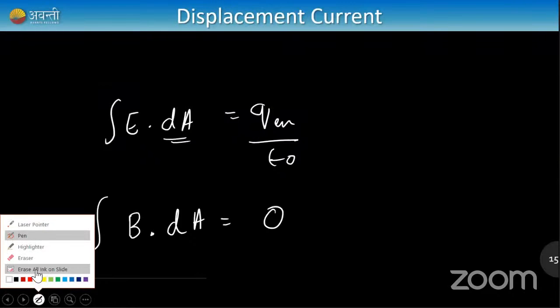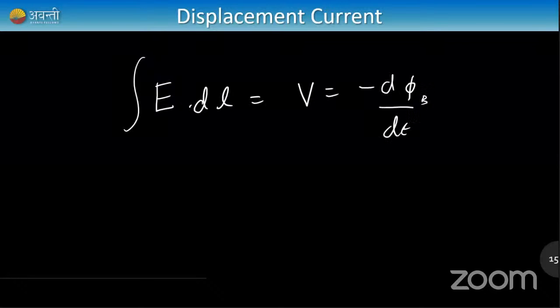So moving ahead, if I clear this out and write E dot dl, what is E dot dl? E dot dl is equal to EMF, potential, and potential is equal to minus d phi by dt. So this is Faraday's law. We know this already. We have used this many times. But now I'll not write V in between. That's all. E dot dl is equal to minus d phi by dt.